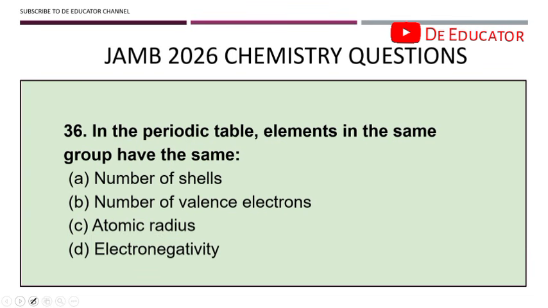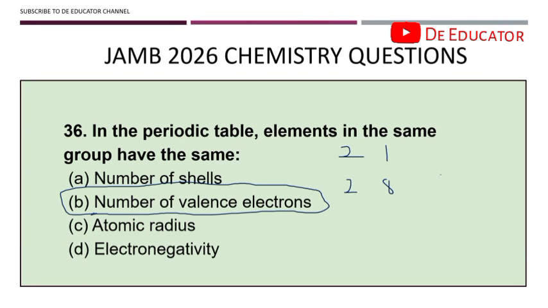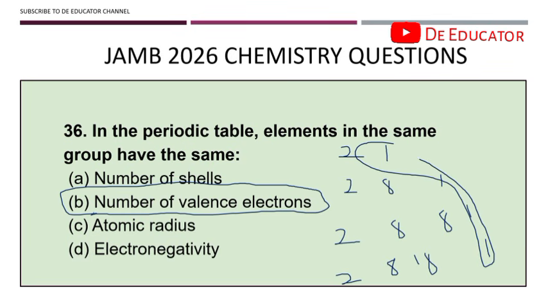In the periodic table, elements in the same group have the same number of valence electrons. So if you have elements A, B, and C, the reason why they are in the same group is because their valence electrons are the same. So you can have something like 2,1, 2,8,1, 2,8,8,1, 2,8,18,1. All of these elements you are seeing here are in the same group. Why? Because their valence electron, the last electron here, is the same.